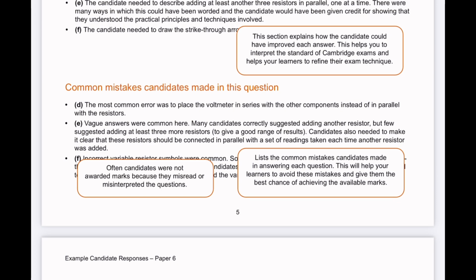Often candidates were not awarded marks because they misread or misinterpreted the questions. This section lists the common mistakes candidates made in answering each question. This will help your learners to avoid these mistakes and give them the best chance of achieving the available marks.